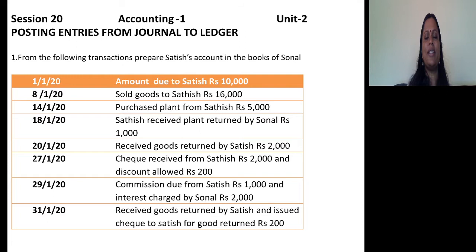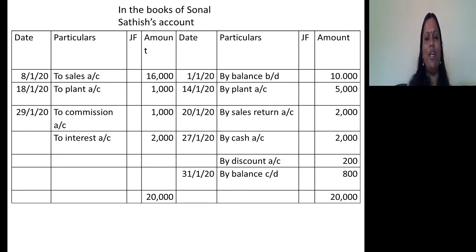So Satish is a creditor to Sonal. Try to understand. Creditor means liability. Liability account shows what balance? Credit balance. So when we prepare Satish's account in the books of Sonal, the amount due to Satish will appear as the opening balance on the credit side.